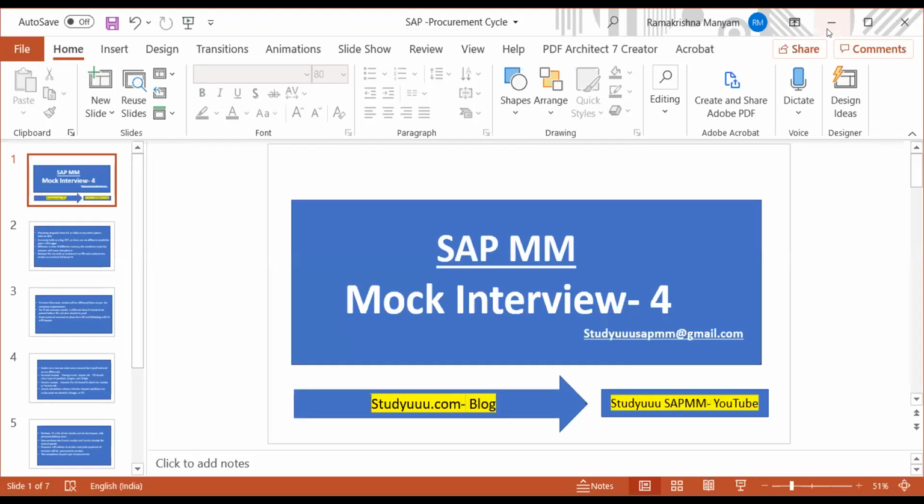So tell me some of the tables for the material master. MARA is the basic material master table, and MARC is for plant data, and MARD is for storage location data. MAKT for description data, etc. That's it. What about sales data of material? What about forecasting tables? Valuation tables, material valuation tables.